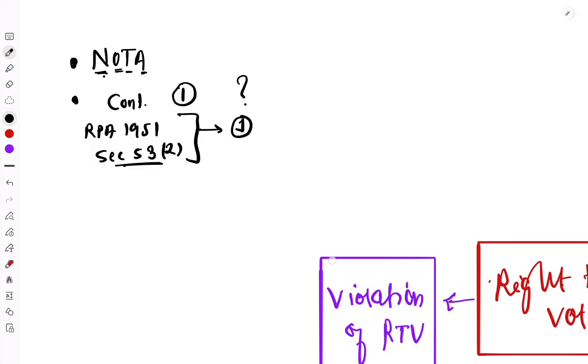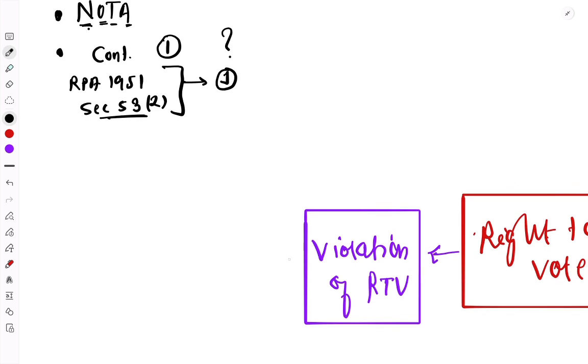If you don't want even that candidate, will you be able to exercise your right to vote? Will you be able to vote for none of the above? No, you can't. And that is the ground on which these NGOs are claiming that it is violating the right to vote, since the voters won't be able to vote at all.